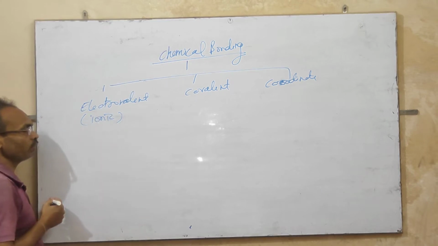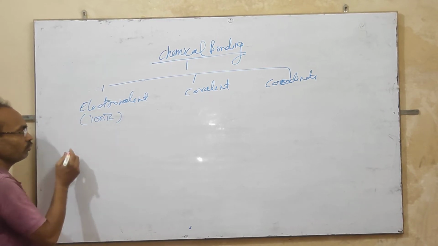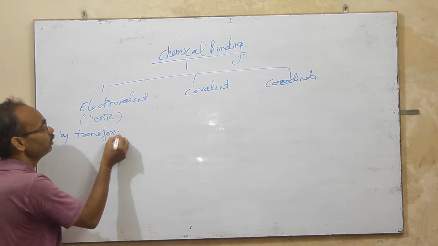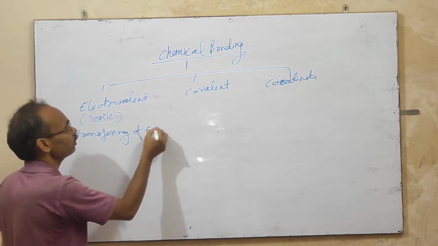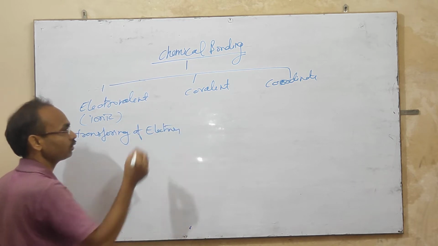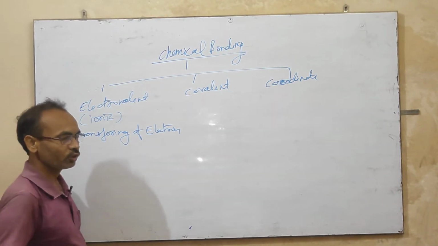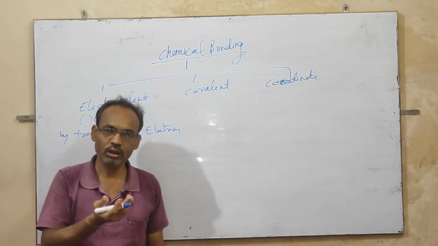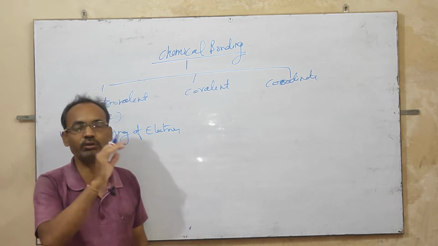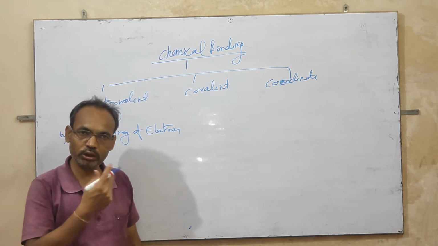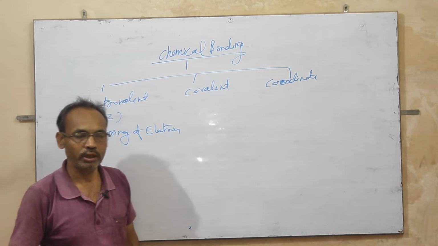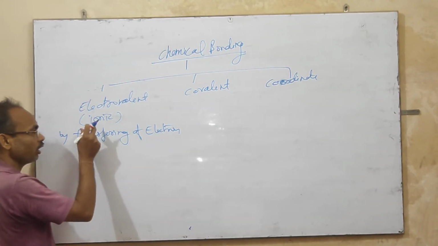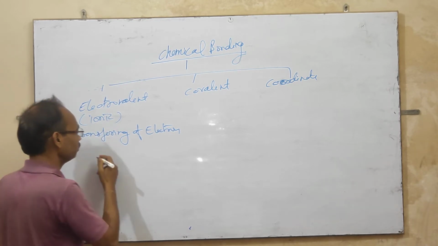The electrovalent bond occurs by transfer of electrons, in which one atom transfers an electron and the second atom accepts the electron. One atom loses an electron and the second atom accepts it. This is known as an electrovalent bond, also known as an ionic bond.